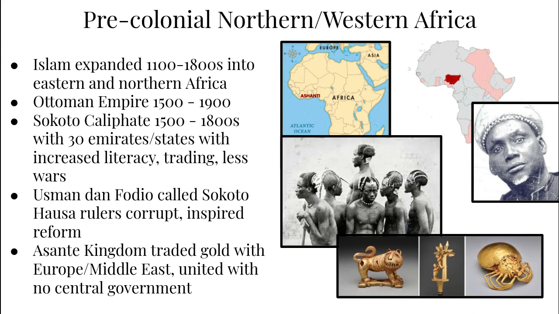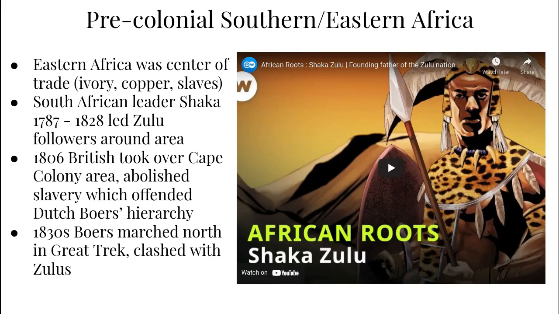Another famous African kingdom was the Asante, who traded gold, yet had no centralized government. Some of their creations are shown here. Eastern Africa was the leader in trade due to their supply of ivory, tusks from elephants, copper, and slaves. One of the most famous African leaders was Shaka, who led the Zulu tribe in what became South Africa in the early 1800s. You can watch the short video from the Google slide presentation posted in Classroom.